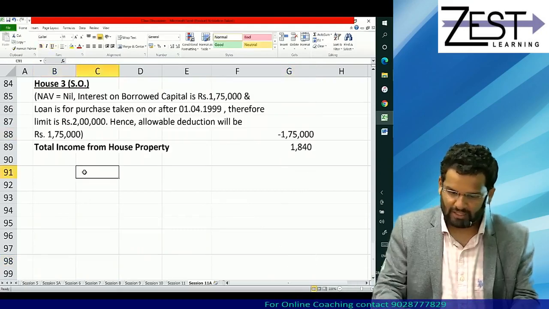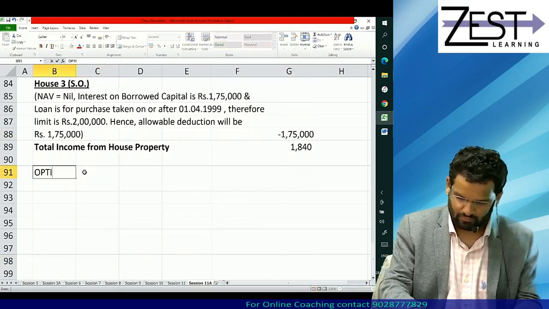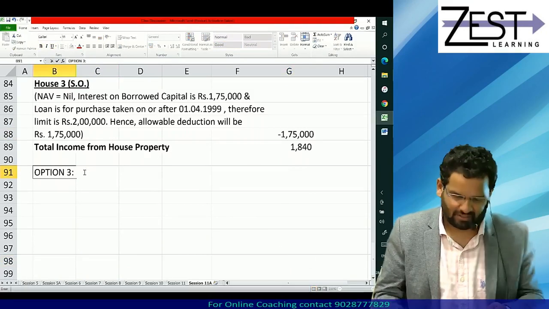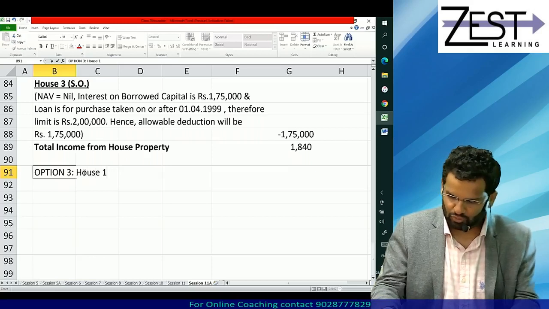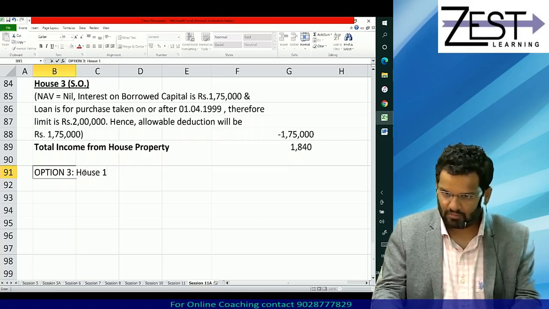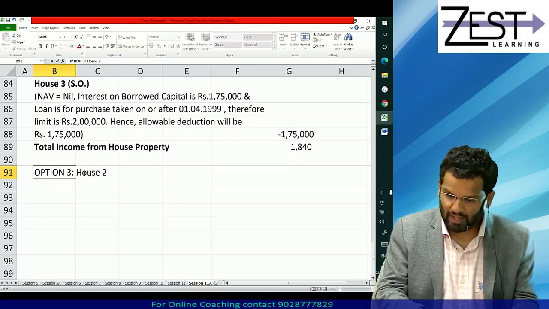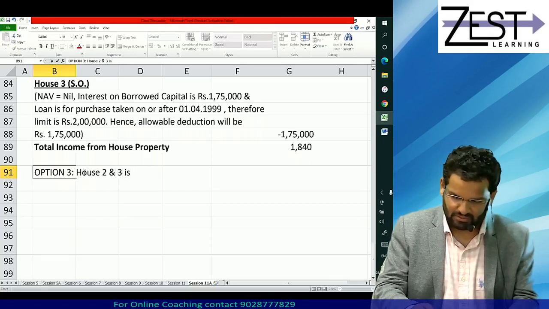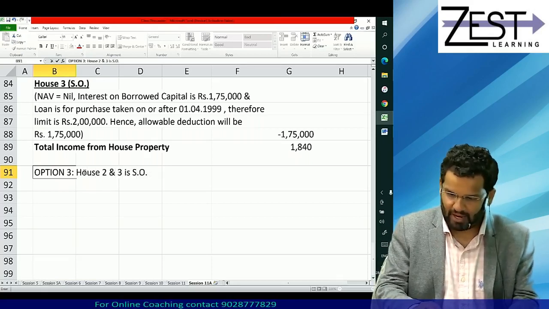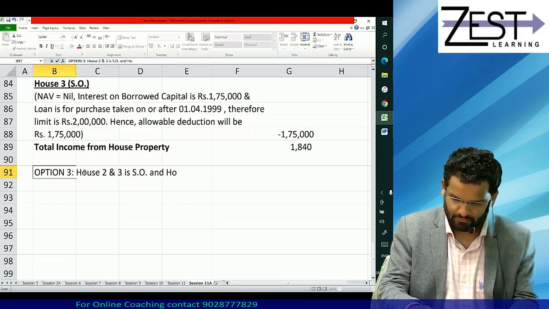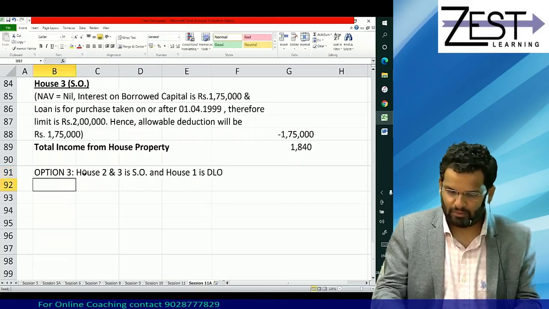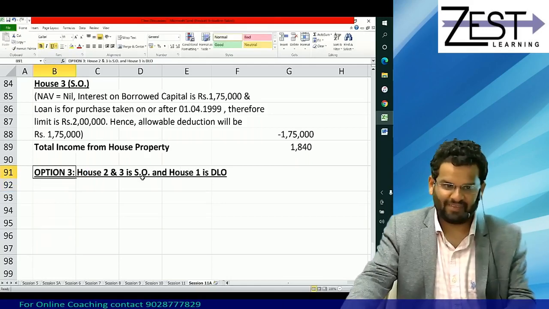Now going to last option, that is, now obvious option is pending, that is house 2 and 3 self-occupied and house 1 is, yes friends, deemed to be let out.